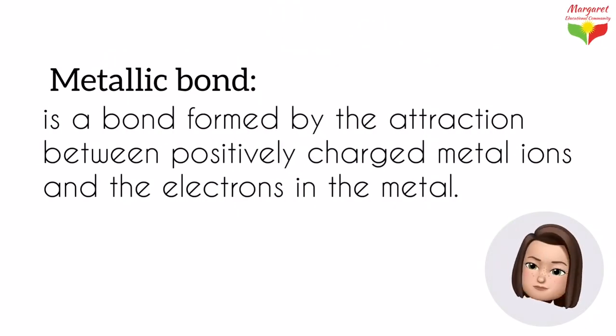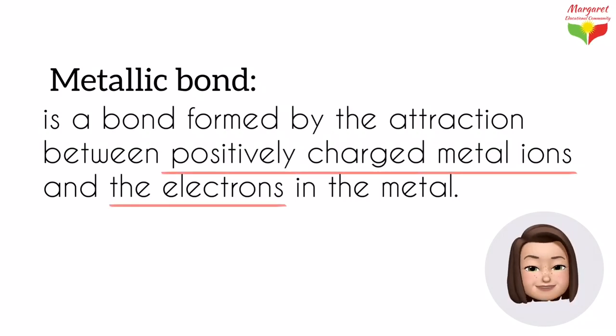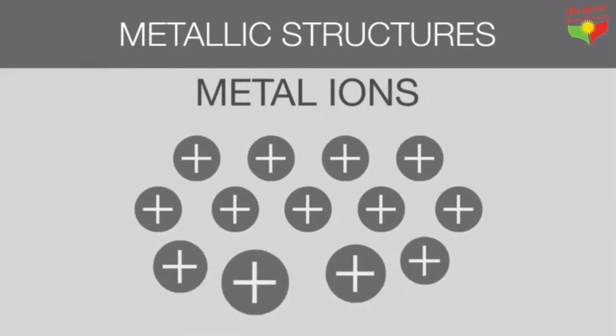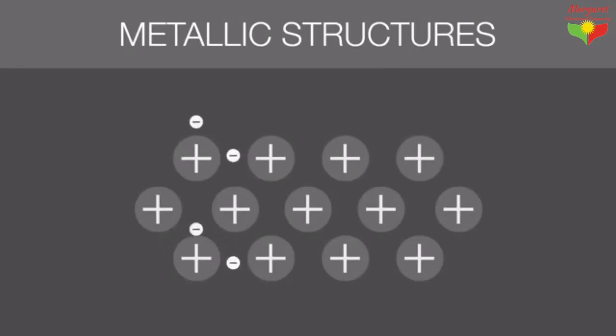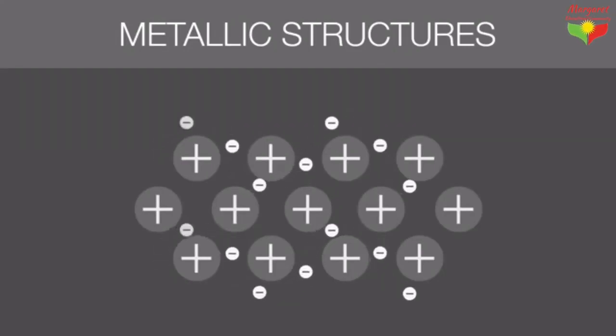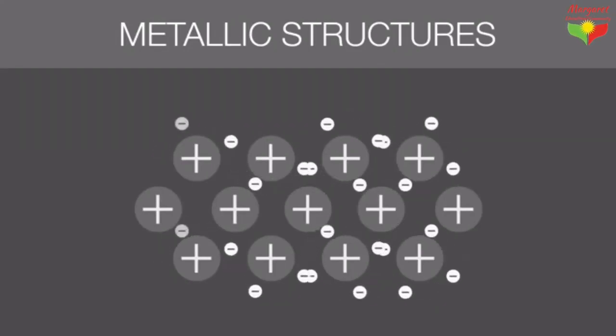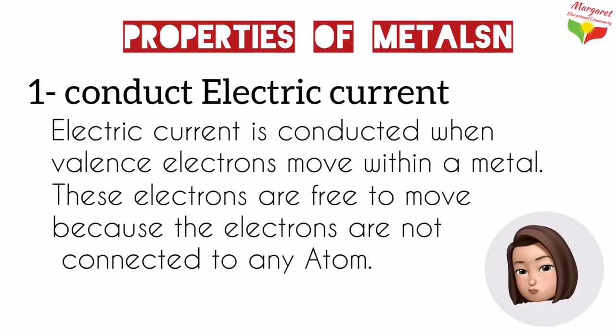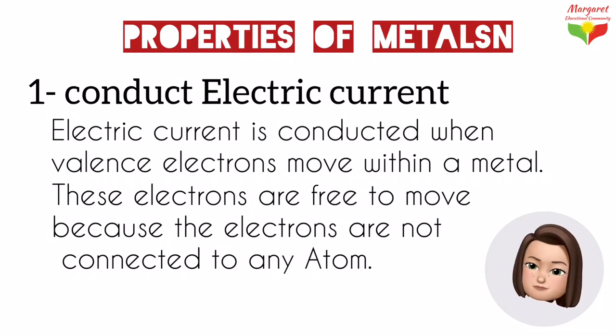Metallic bond is a bond formed by the attraction between positively charged metal ions and the electrons in the middle. Bonding in metal is a result of the metal atoms being so close to one another that their outermost energy levels overlap. This overlapping allows valence electrons to move throughout the metal. Since the electrons are not connected to any atom, they are moving freely, and this allows metals to conduct electric current. So one of the properties of metal is conducting electric current.